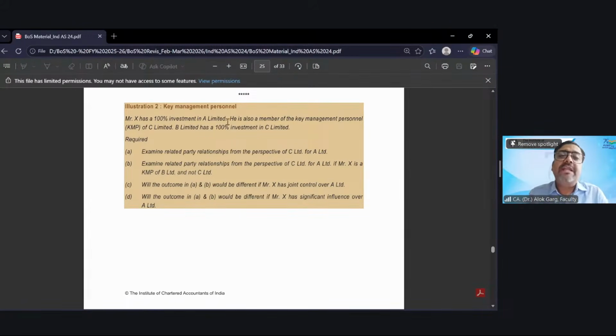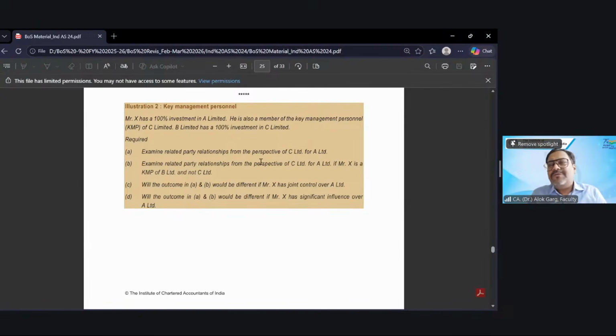Now, B Limited has 100% investment in C Limited. So who is B Limited? B Limited is a parent of C Limited, right? So Mr. X is having a control over A Limited. Mr. X is a KMP of C Limited and this B Limited is a parent of C Limited, right?